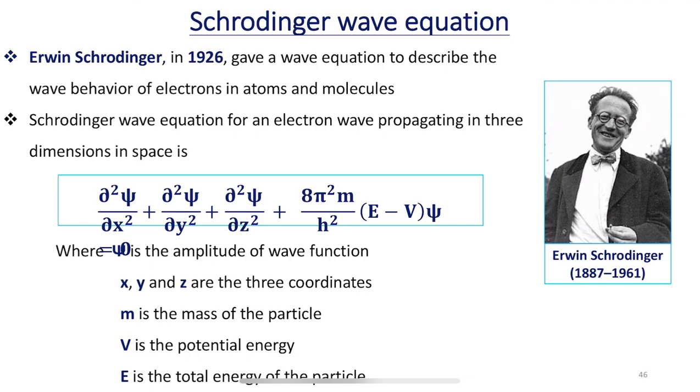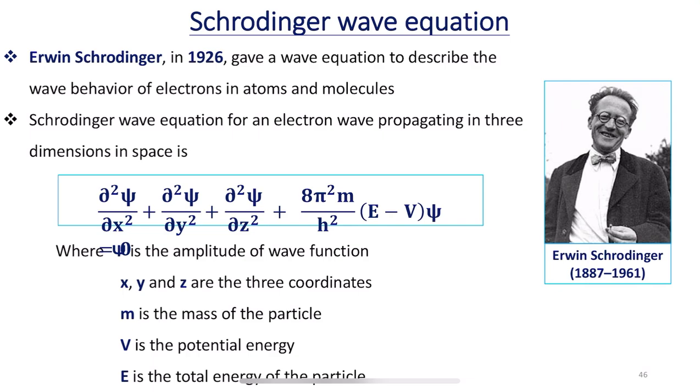So, what is psi here? Psi is the amplitude of the wave function, x, y and z are the 3 coordinates, m is the mass of the particle, v is the potential energy, and E is the total energy of the particle. Okay, so these are the terms.